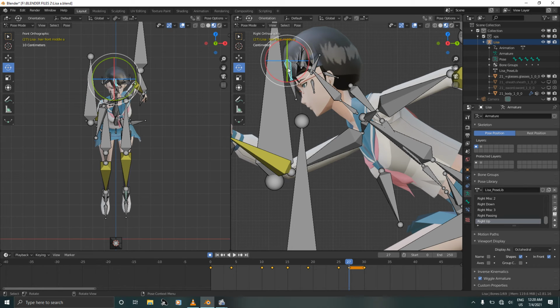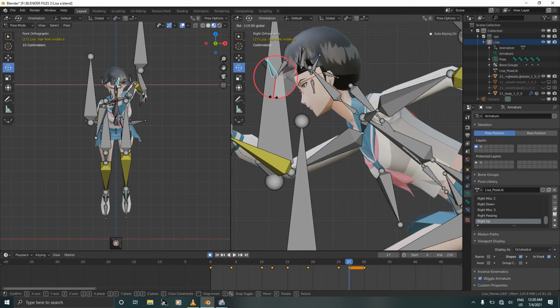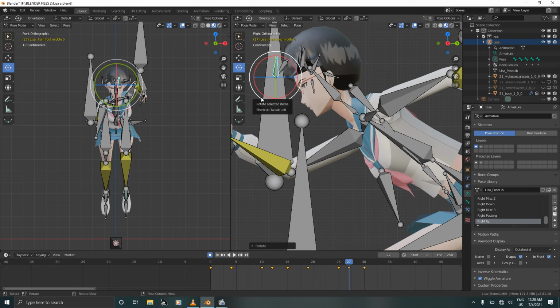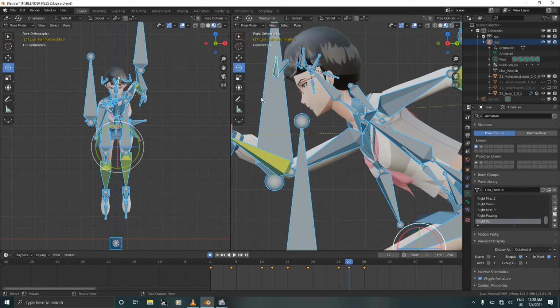Deselect, select this bone, rotate, deselect, select the other bone and rotate as well, just like this. Select all and press I to confirm.